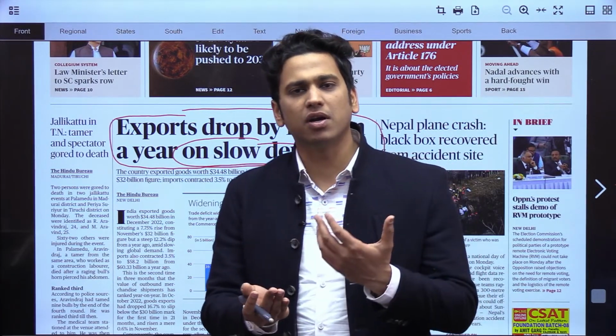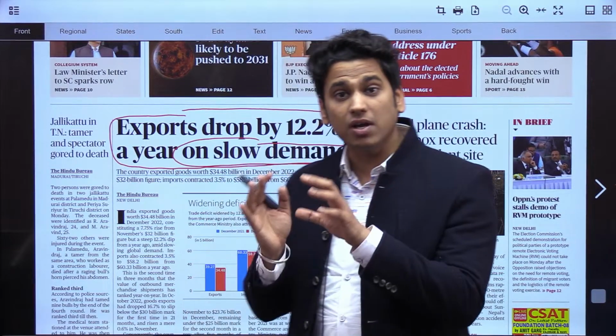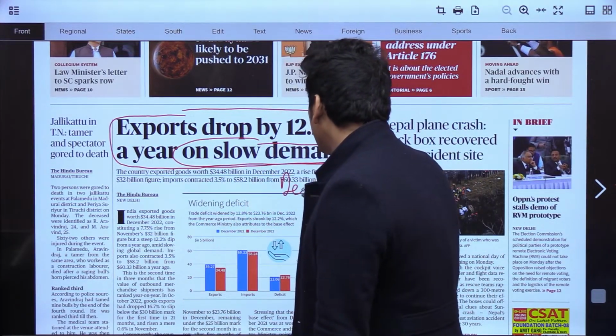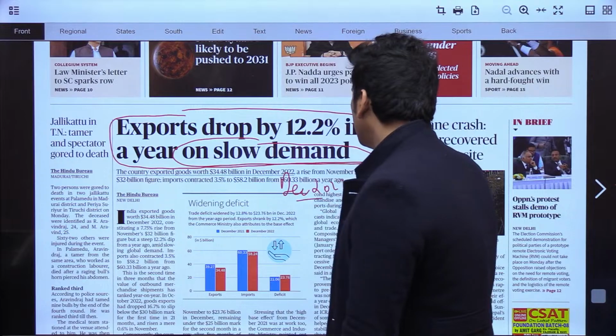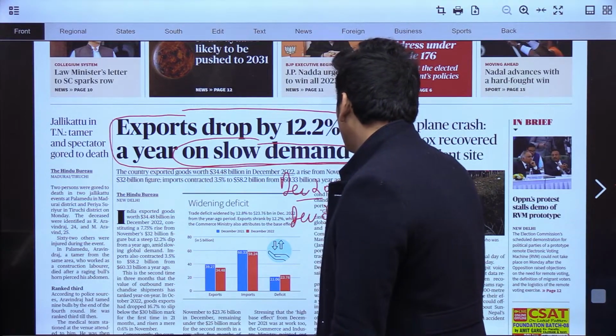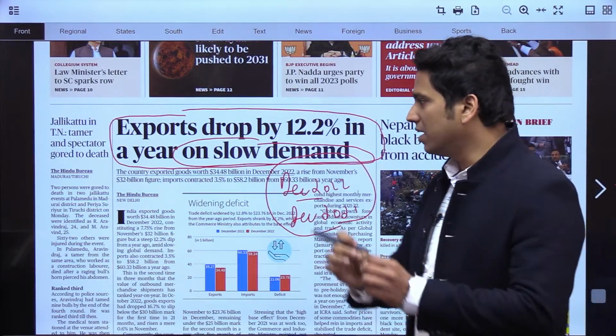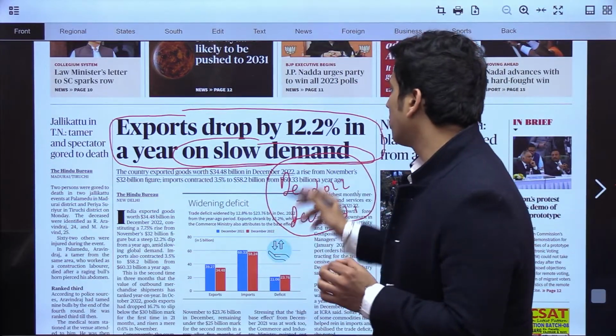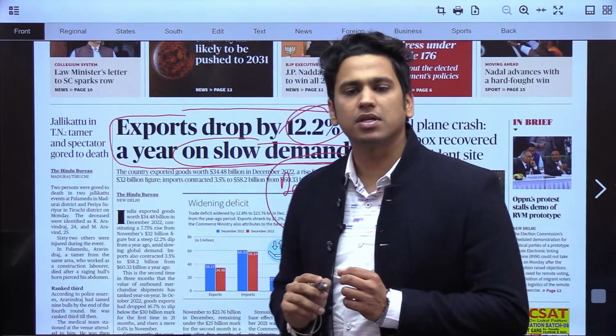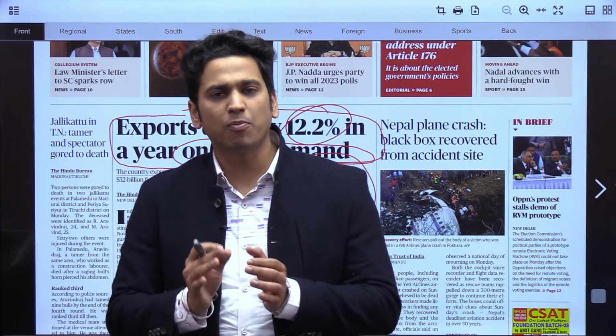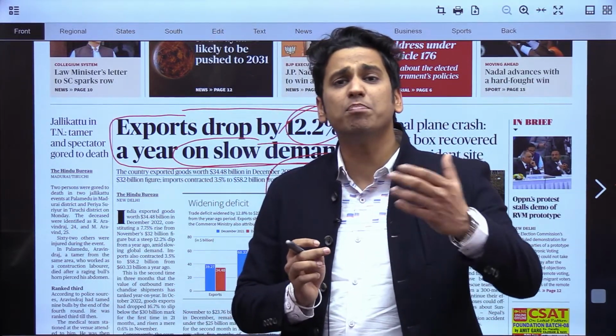If we compare December 2022 exports with 2021, we could see a huge drop of 12.2%. That is a very, very big drop.